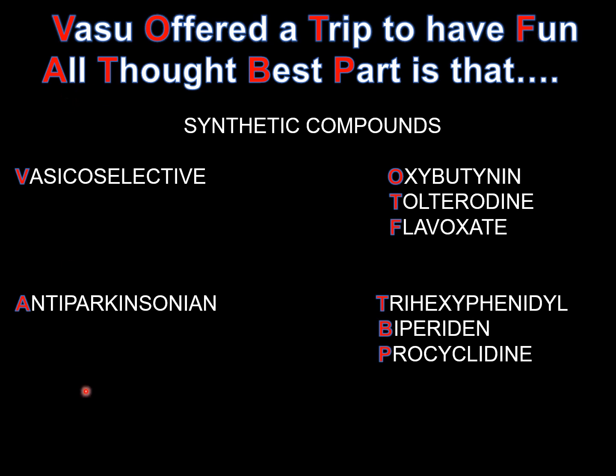Then the next is anti-Parkinsonian: trihexyphenidyl, biperiden, and the last drug of anti-Parkinsonian is procyclidine. So this is how this mnemonic is applied to the last part of your synthetic compounds.